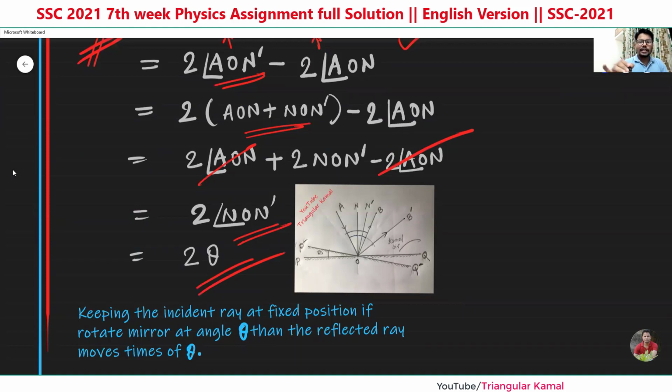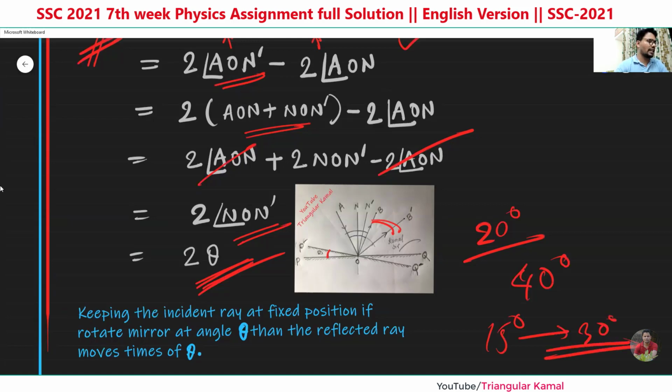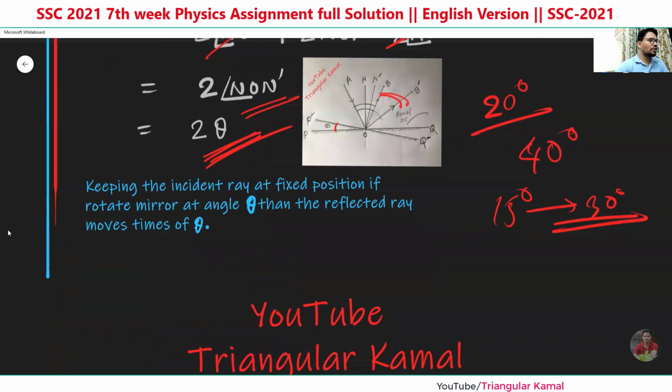So now the OA line is in a fixed position, that means the incident ray is in a fixed position. If we change the mirror by theta degrees, the reflected ray changes by 2 times theta. That means if this is a 20 degree angle and we change the mirror, then the reflected ray will move 40 degrees. If we change theta by 50 degrees, the reflected ray will move 100 degrees. That means it is always 2 times. So now just the conclusion here.